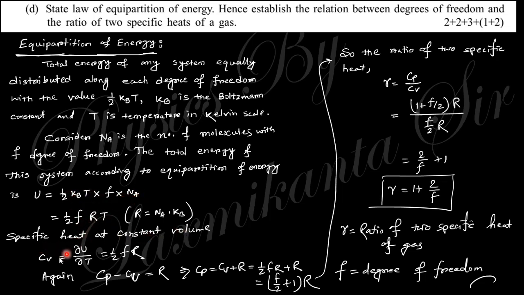Then the specific heat at constant volume Cv equals del U by del T, that is half F R, and Cp minus Cv equals R, so Cp equals this one. If you divide these, you will obtain this relation, gamma equals 1 plus 2 by F. Gamma is the ratio of the specific heats of the gas, that is Cp by Cv, and F is the degree of freedom.